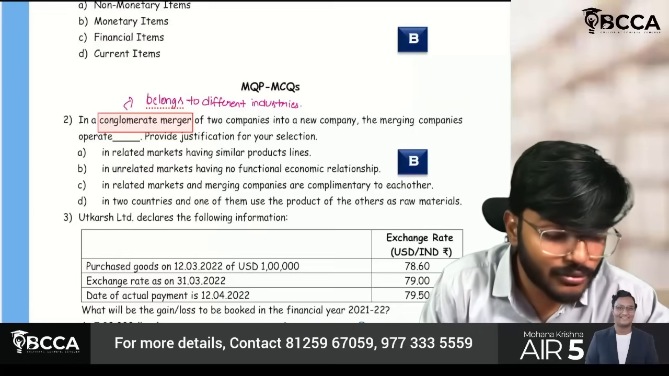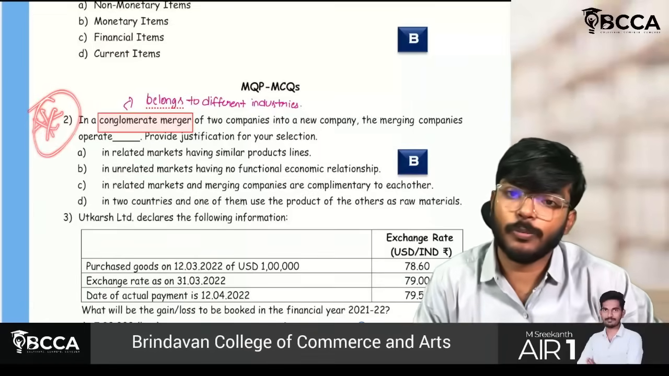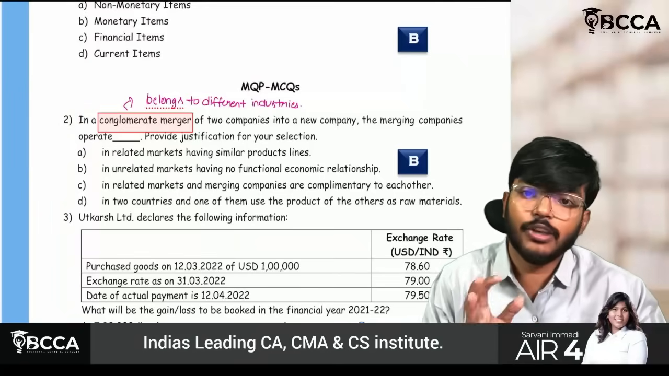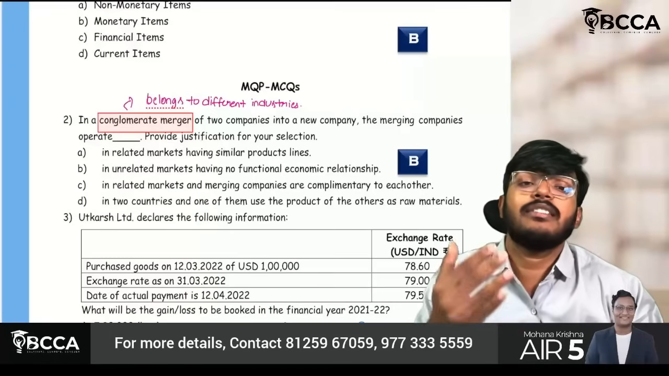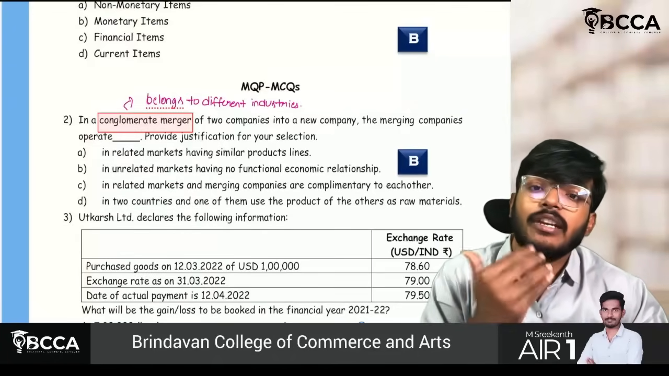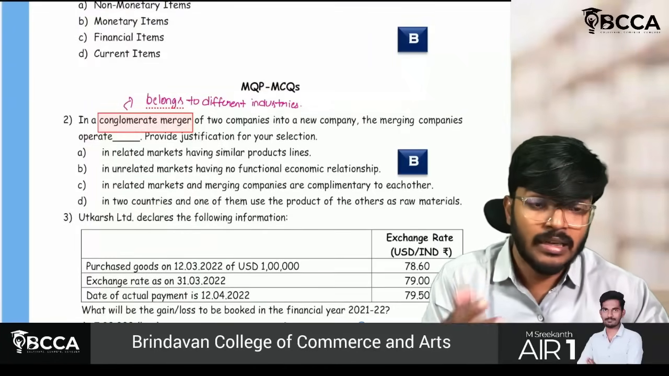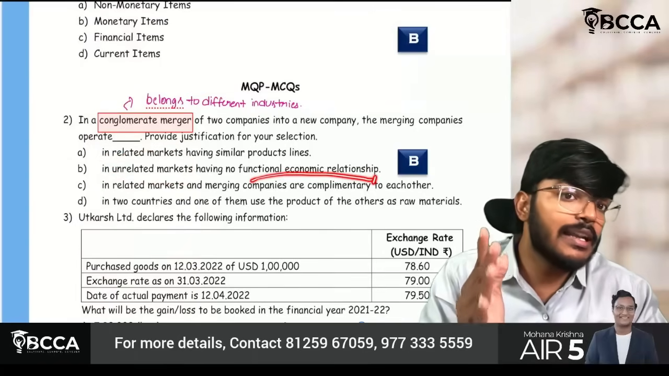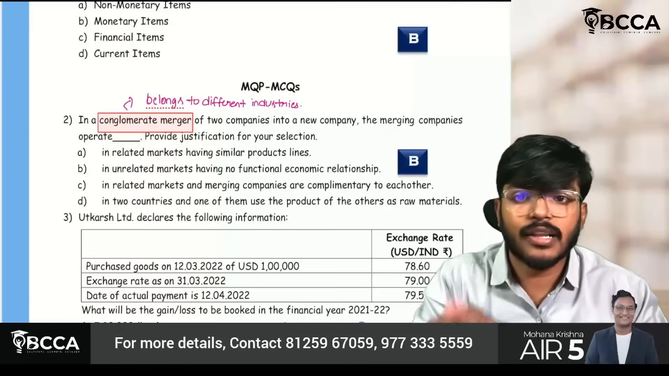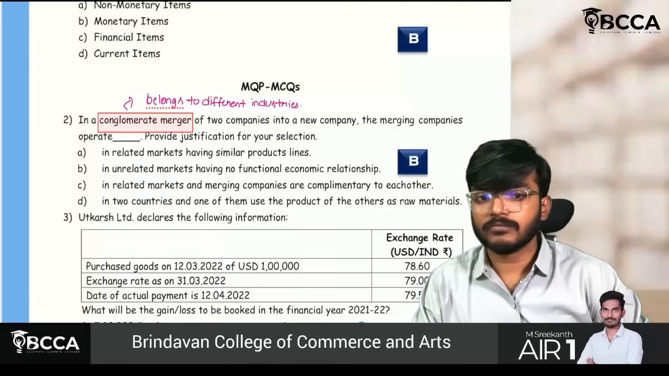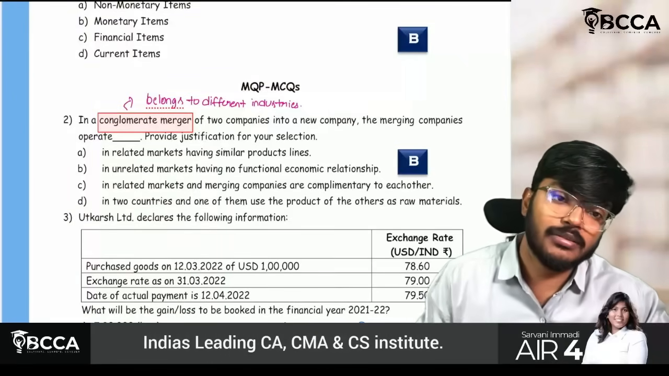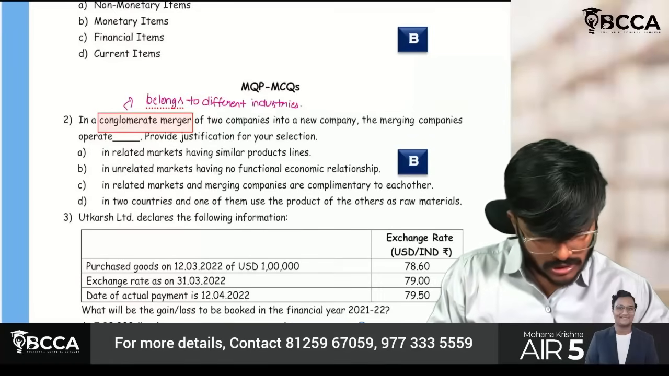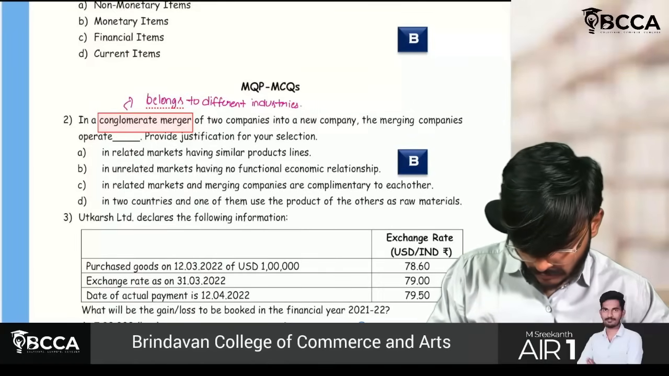Okay, this MCQ you have to remember. They have asked it in your MTP, model test paper, mock test question paper. Just remember, conglomerate merger means different industries merging, with unrelated markets having no functional economic relationship. This is called a conglomerate merger. I hope you guys have understood the point. Yes, sir, we have understood. So, next part, just a moment.